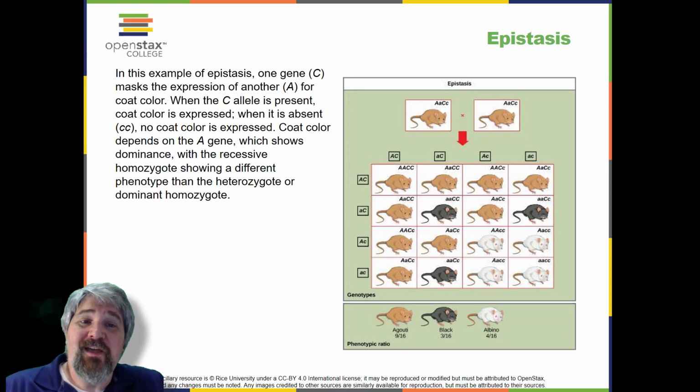Therefore, the genotypes big A, little c, big A, little c, and little a, little c, all produce the same albino phenotype. A cross between heterozygotes for both genes, big A, big C times big A, big C, would generate offspring with a phenotypic ratio of 9 agouti, 3 black, 4 albino. In this case, the C gene is epistatic to the A gene.